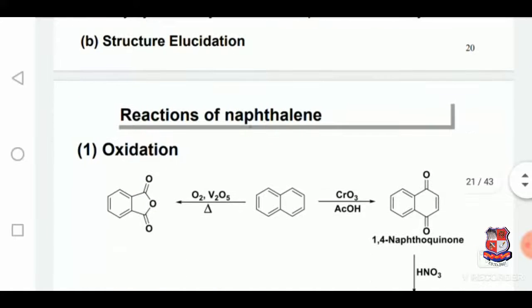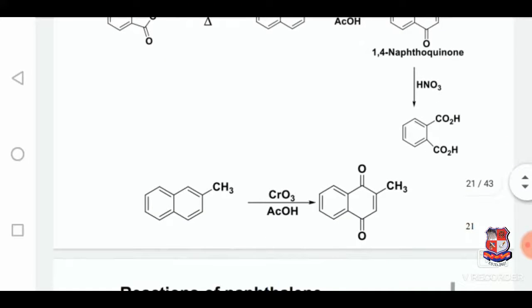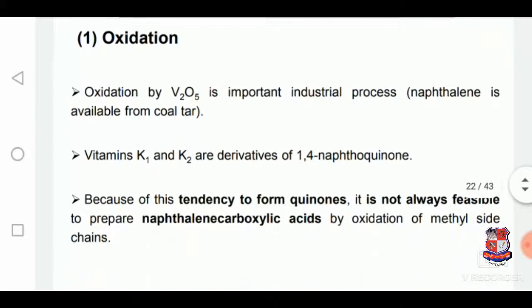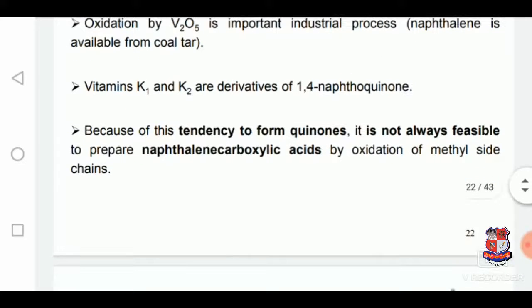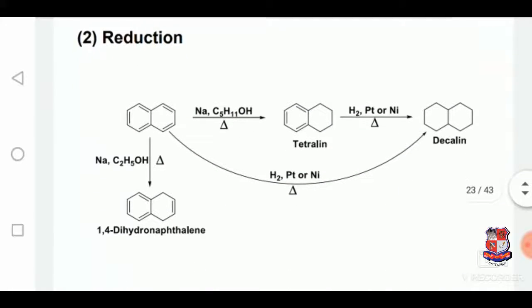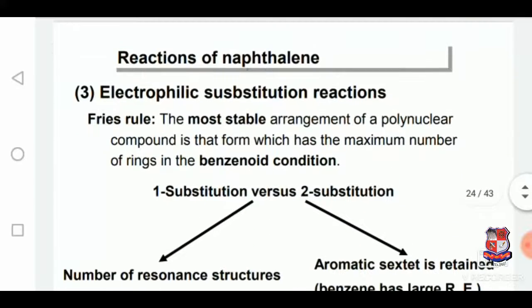Structural elucidation. In that, we will see the reactions of naphthalene. This is the oxidation reaction. It involves several intermediates and steps. Oxidation by vanadium oxide is an important industrial process. Vitamin K1 and K2 are derivatives of 1,4-naphthoquinone, and reduction is the reduction process. How will it take place?